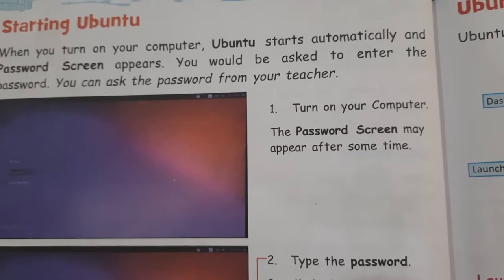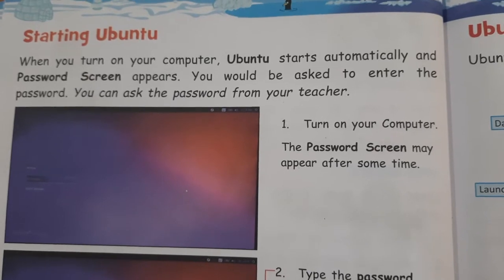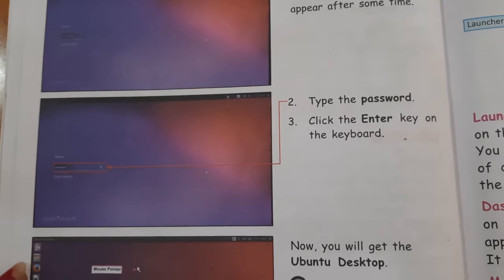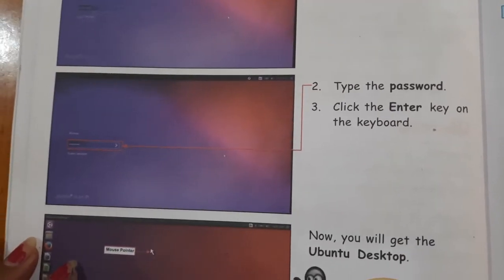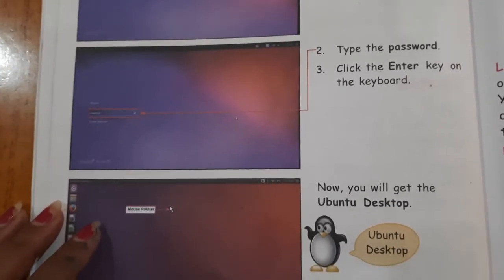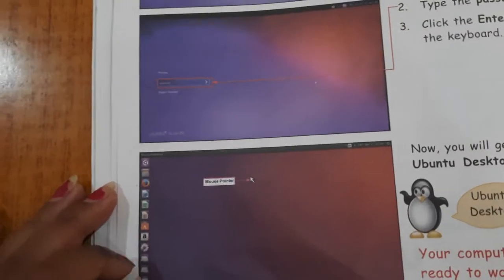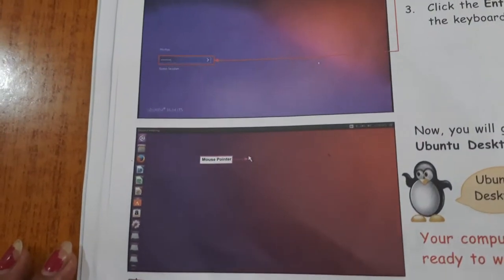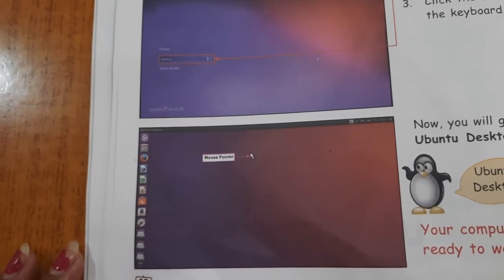Now steps to start is turn on your computer. The password screen may appear after some time. Then type the password and click the enter key on the keyboard. Okay, after typing the password you have to click on enter key. Now you will get the Ubuntu desktop. Yes children, you can see this desktop. Yes, this is the desktop on which you have to work. You can see different icons are there on the left side of the screen. They are called the launcher.